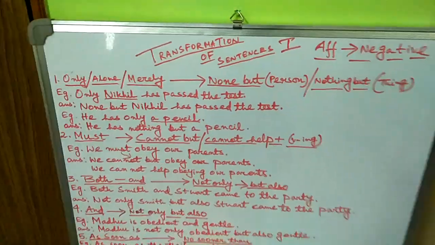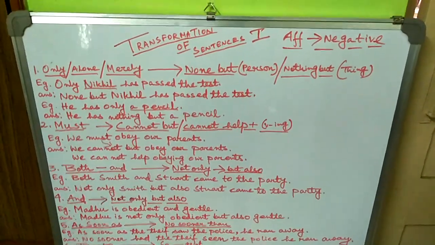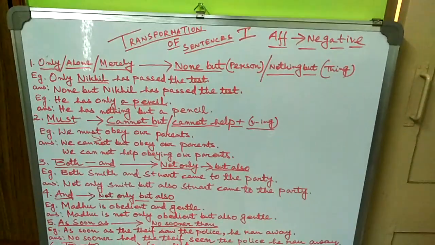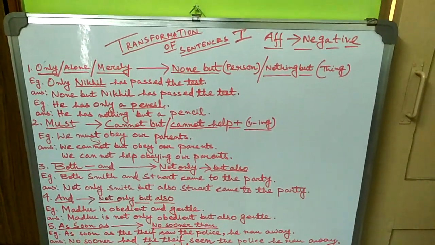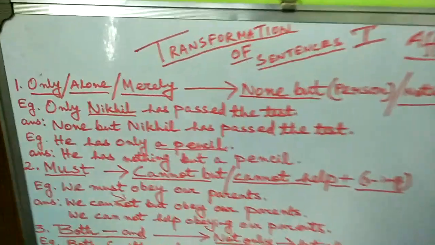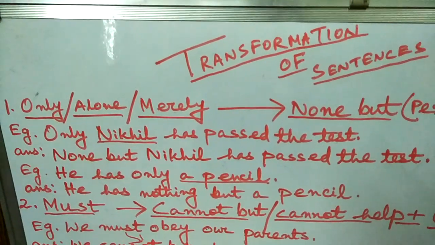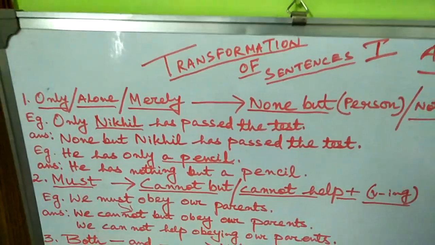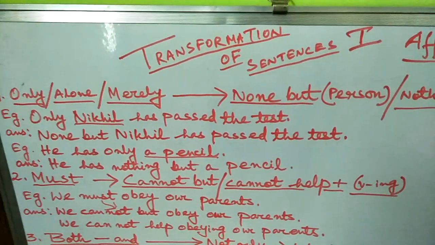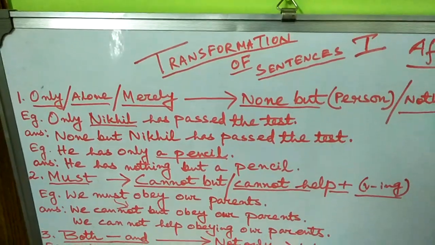If in a sentence only, alone, merely, these 3 words are used, you have to replace them with none but if it is a person, nothing but if it is a thing. Look at my first example. Only Nikhil has passed the test. So you have to replace only with none but, because Nikhil is a person. So the answer will be none but Nikhil has passed the test.